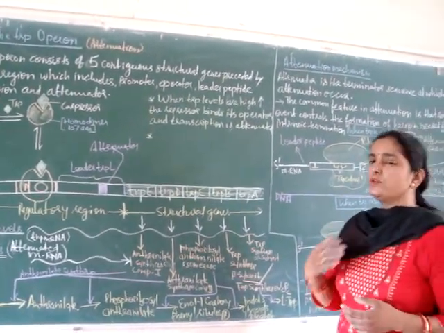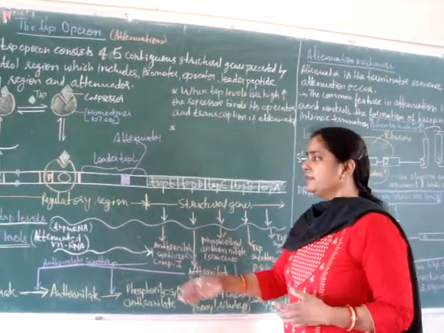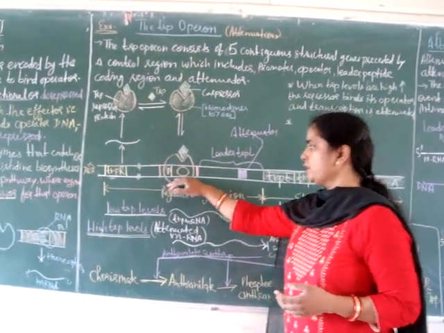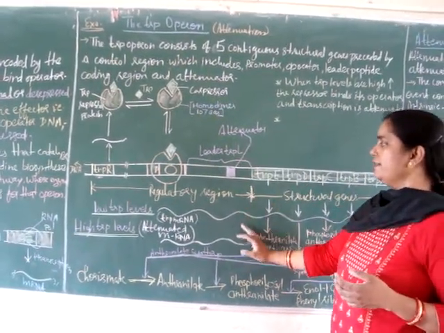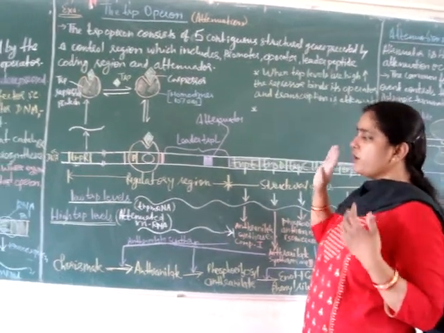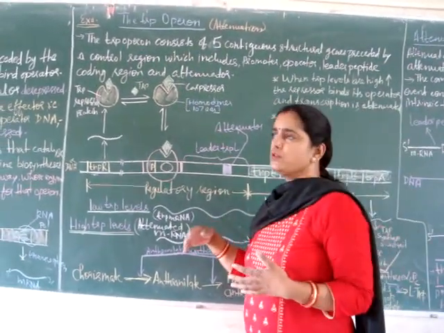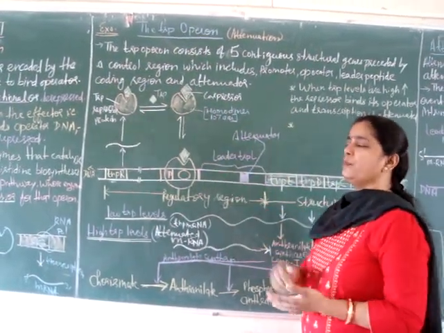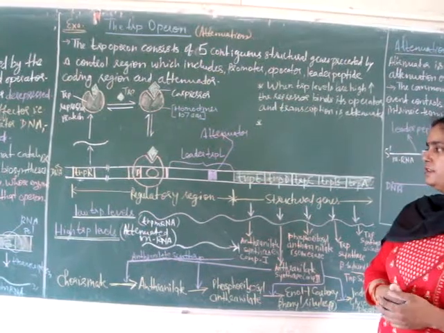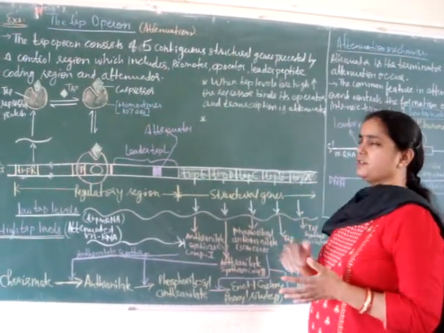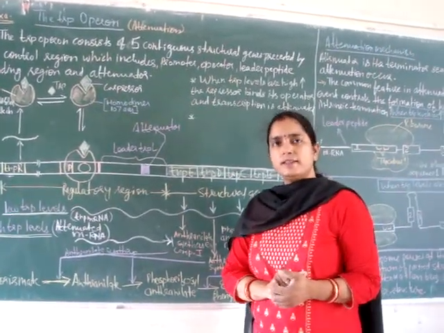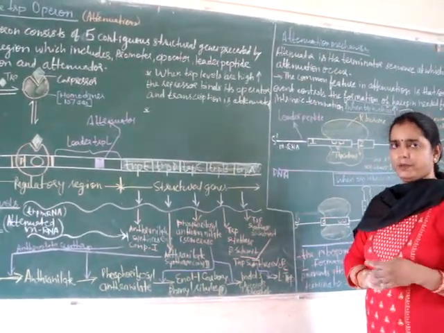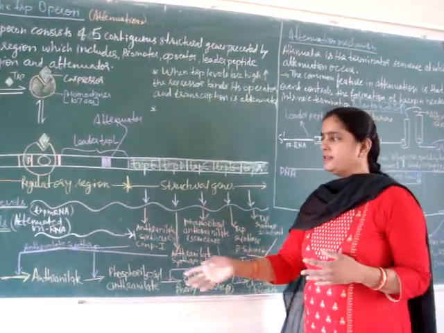But when the tryptophan level is very high, then there is attenuation of mRNA. That means transcription occurs only of the leader region, not of the structural genes, because due to high tryptophan level, tryptophan binds to the repressor protein, and together they bind on the operator site, and transcription of the structural genes from this promoter region is not possible, because it is not free for the binding of RNA polymerase enzyme. So like this it regulates.